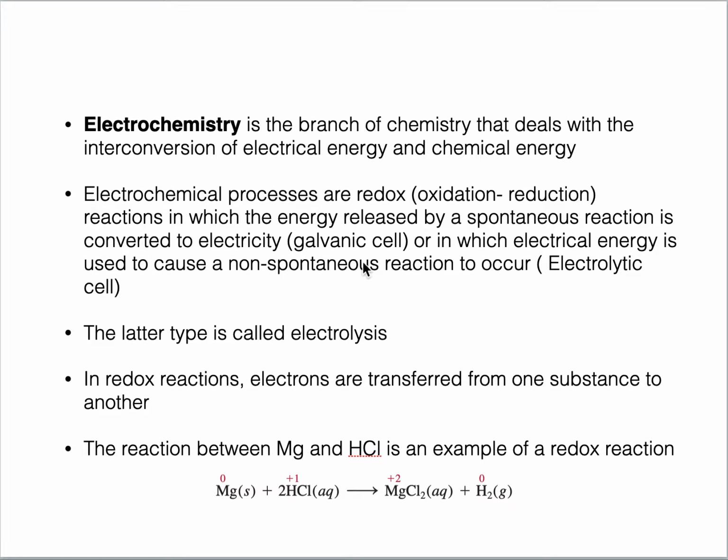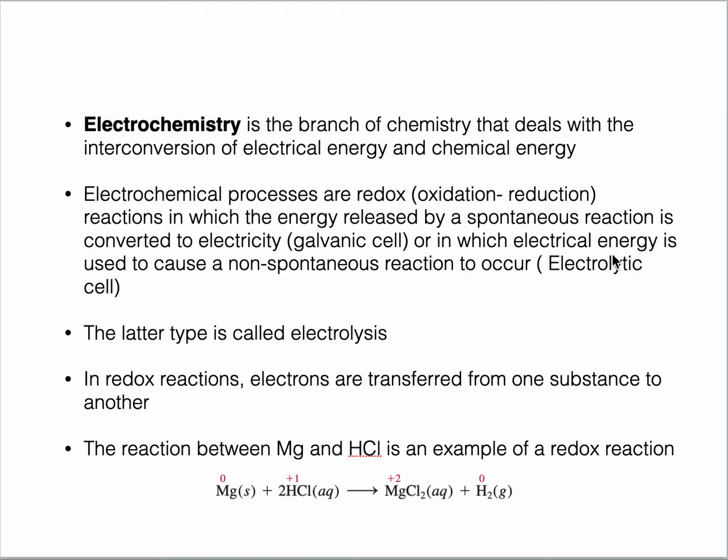A non-spontaneous reaction is a reaction which cannot happen on its own. We have to give energy to carry out this reaction. So if this kind of non-spontaneous reaction happens, then this is known as electrolytic cell.